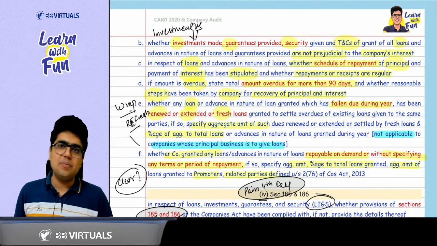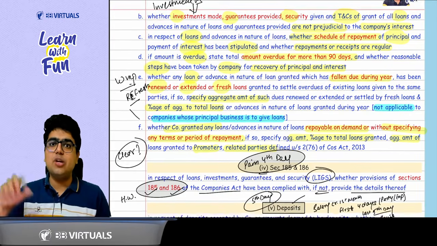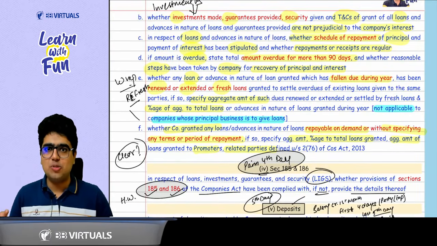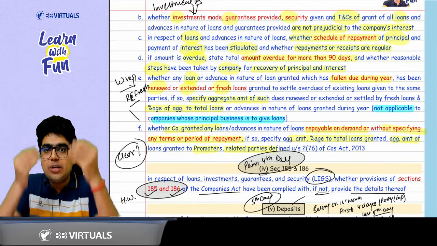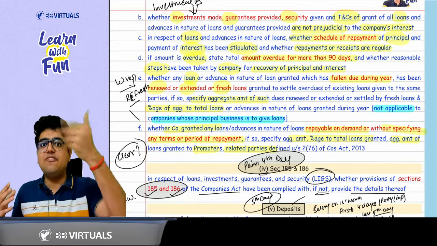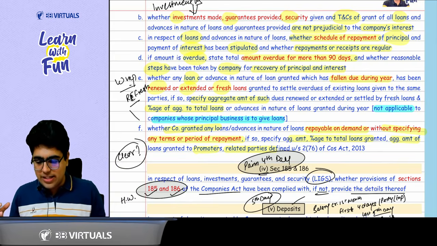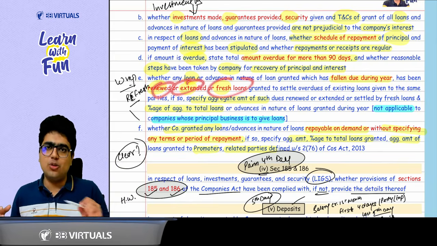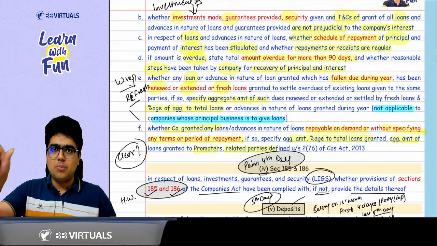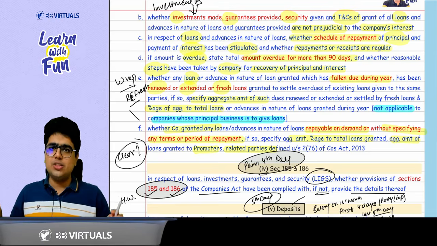Now, why did this happen? Why did these bad loans happen? Because of the bad loans. Sir, what were the two types of bad loans? One which was expected to be due within the year, but the company refreshed it. Refreshed means either it renewed it, extended it, or a fresh loan was issued. Then again, you need to mention the amount of loan and its percentage to the total loans.